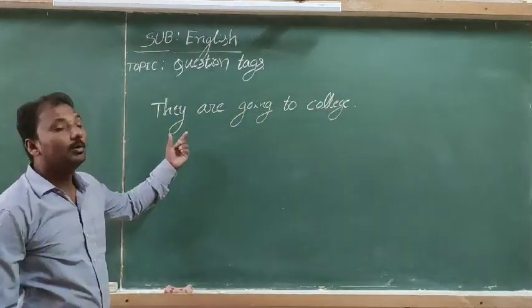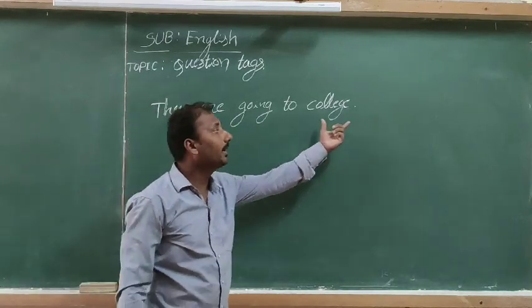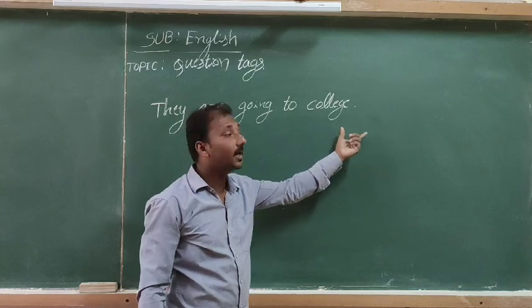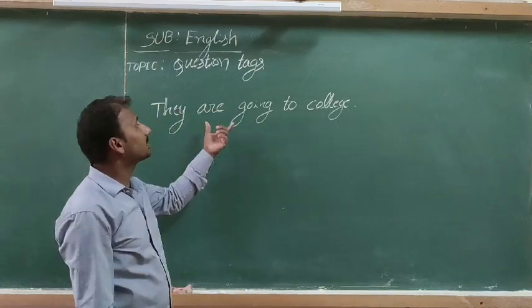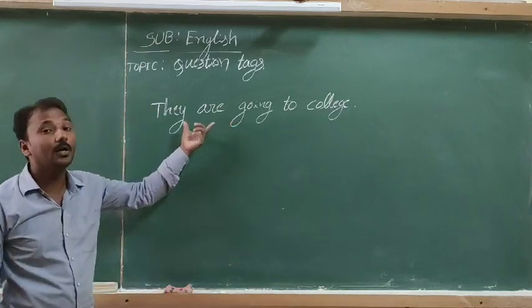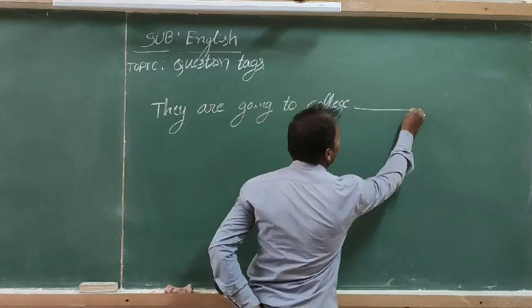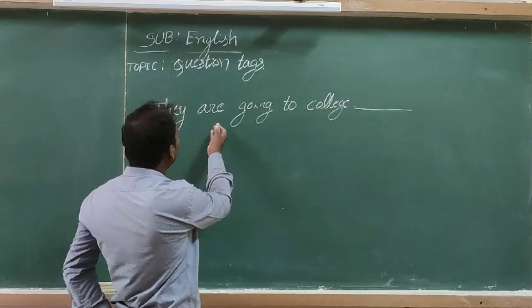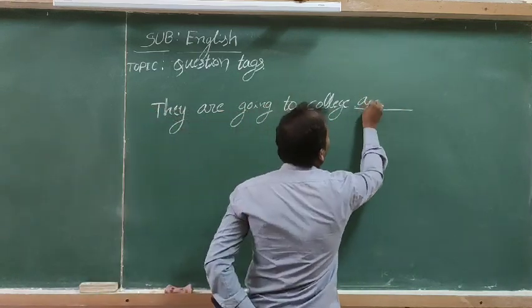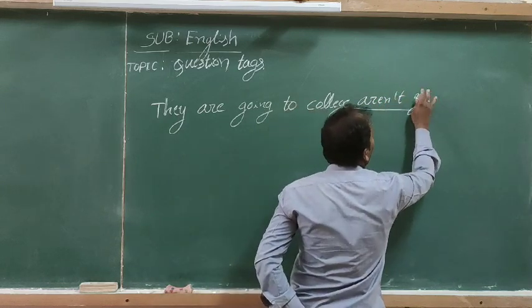This is a sentence, and we add a question tag at the end of the statement because we confirm the statement of a speaker or listener. At the end of the statement, the tag is "aren't they."